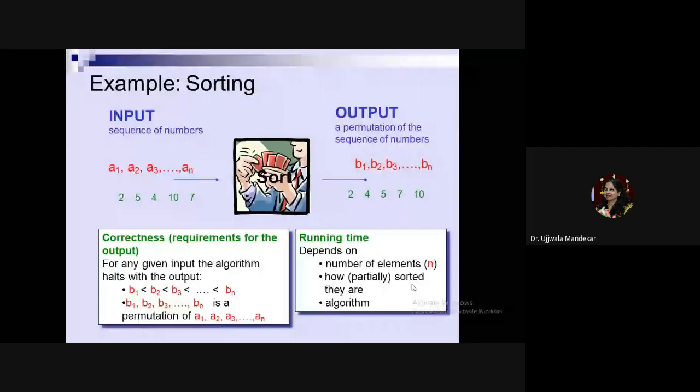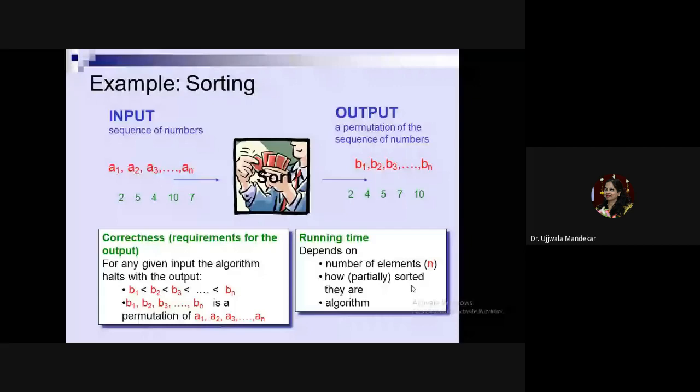Okay. Now, if I apply this algorithm, what will be the time of execution or the complexity of the algorithm? It will depend on the number of elements. Suppose I have only two cards. In two cards, I just have to check whether the first card is greater or the second card is greater, and I can do the comparison very easily and sort it out. But if I have 52 cards, then the task becomes a little bit difficult. I'll have to apply certain permutations to get the cards sorted.